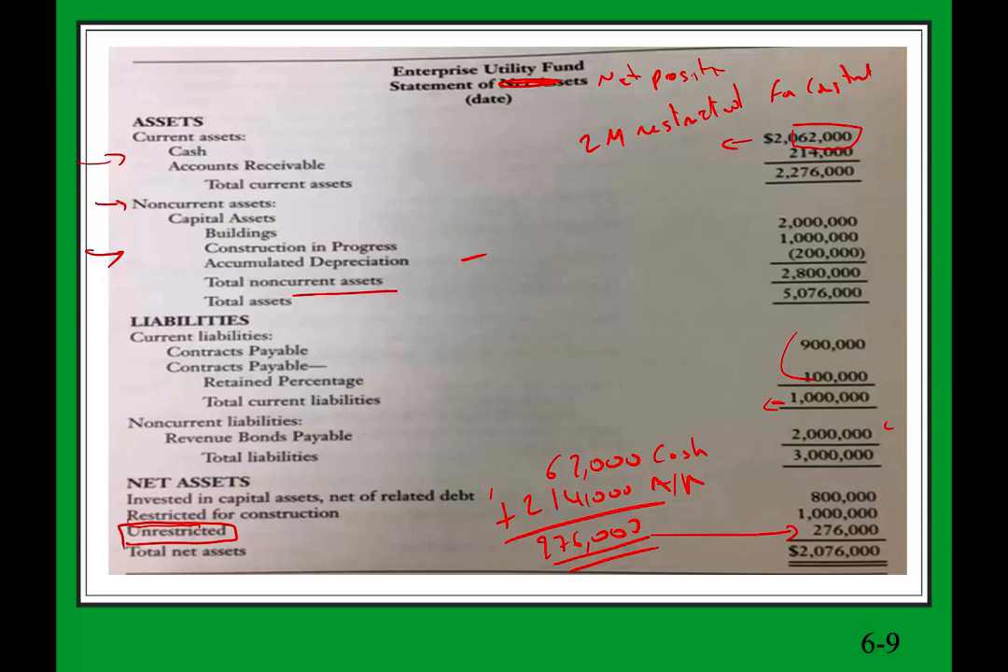So this is what the balance sheet would look like for an enterprise fund. Net asset is something unique, obviously different than a business. In a business, you have common stock, paid-in capital, retained earnings, treasury stock. We don't have this. What we have is net asset, and net asset is broken down into 3 categories.